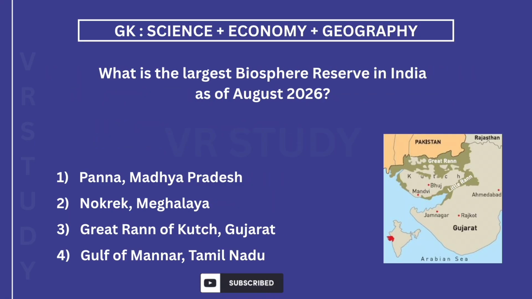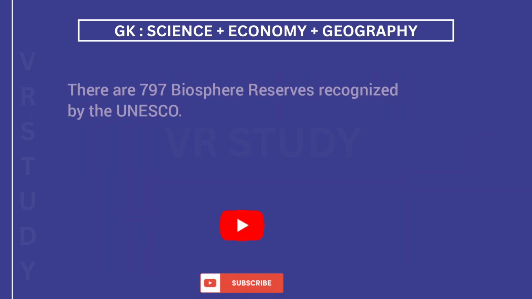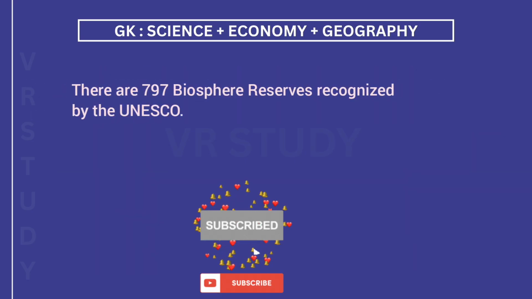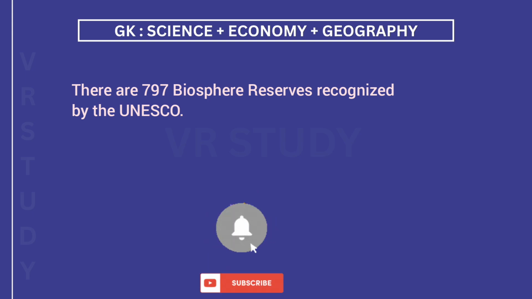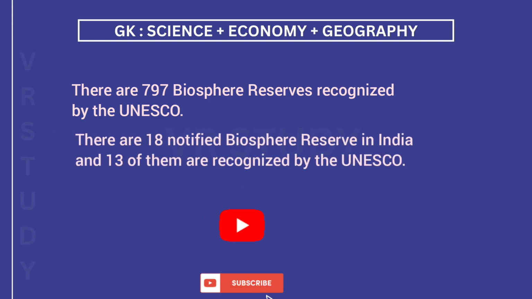What is the largest biosphere reserve in India as of August 2026? The answer is 3. Great Rann of Kutch, Gujarat. Panna in Madhya Pradesh is the newest, 2011, and Nokrek in Meghalaya is the smallest. There are 797 biosphere reserves recognized by the UNESCO. There are 18 notified biosphere reserves in India and 13 of them are recognized by the UNESCO.